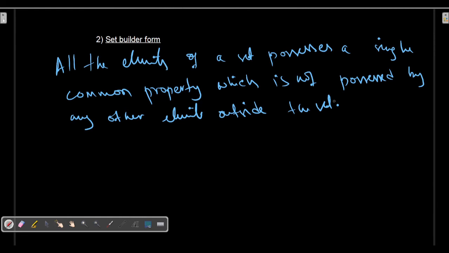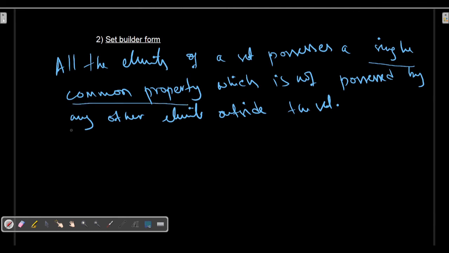Set builder form means that I will be writing the set by using the concept of a sentence, and in that case all the elements must possess a single common property.